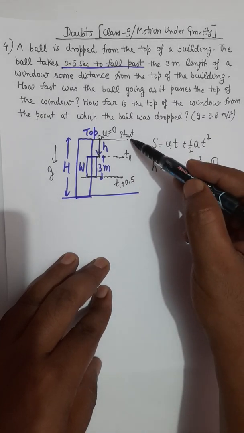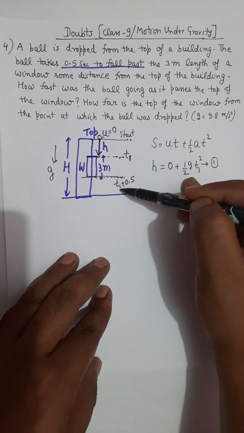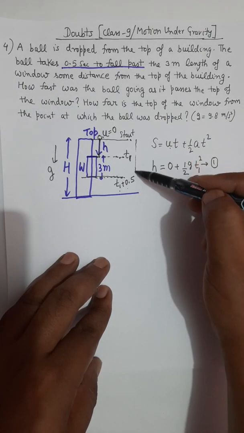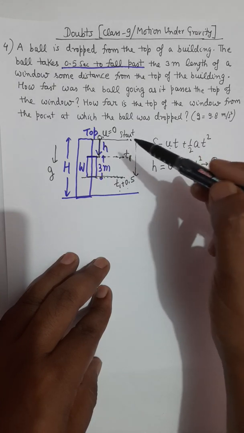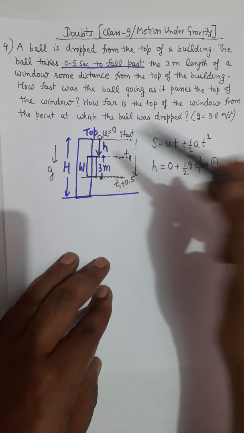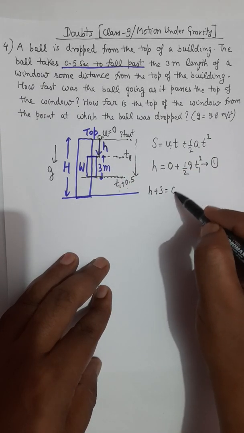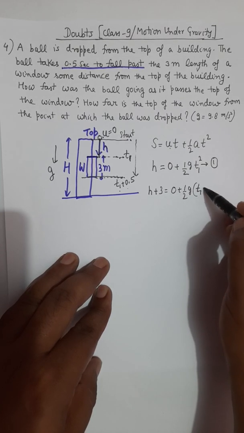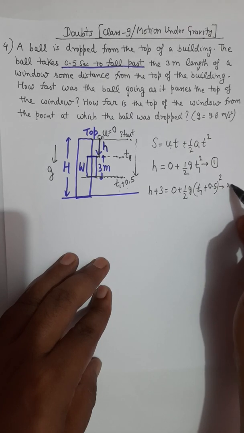Total time from the top of building to the bottom of window is T1 plus 0.5. And during this total time, the particle falls down by a distance of h plus 3. So now you will write h plus 3 equals 0 plus half g, and here you will have T1 plus 0.5 whole square. That's the second equation.